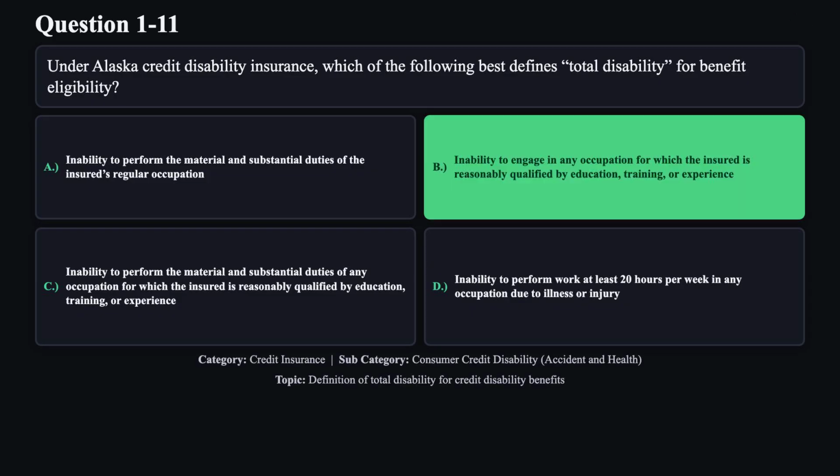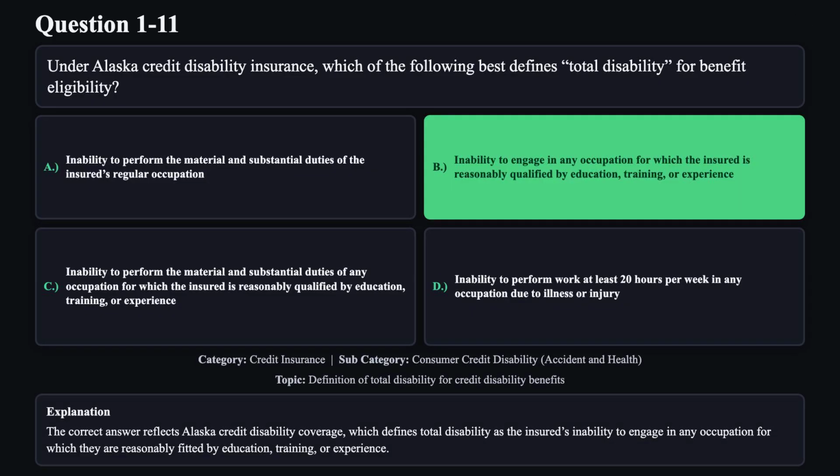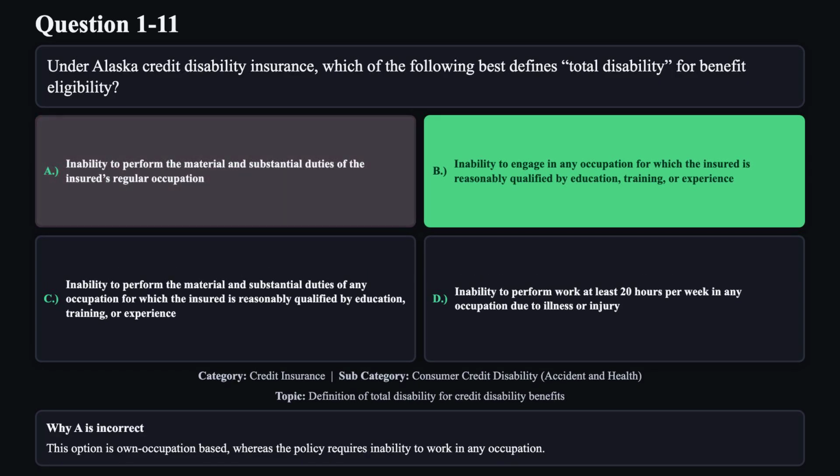The correct answer is B. The correct answer reflects Alaska Credit Disability coverage, which defines total disability as the insured's inability to engage in any occupation for which they are reasonably fitted by education, training, or experience. Reason A is not correct. This option is own occupation based, whereas the policy requires inability to work in any occupation.